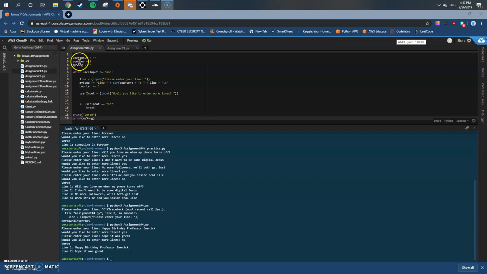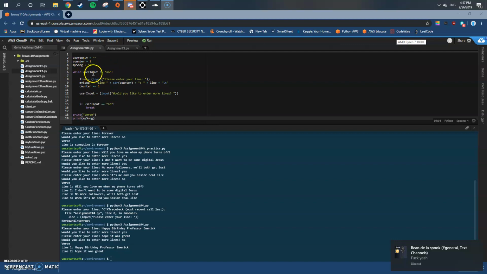I'm here to present my Python program. So here are the three variables that I defined: user input, counter, my song. I have the user input equal string, the counter equal integer, and then my song also equals string.